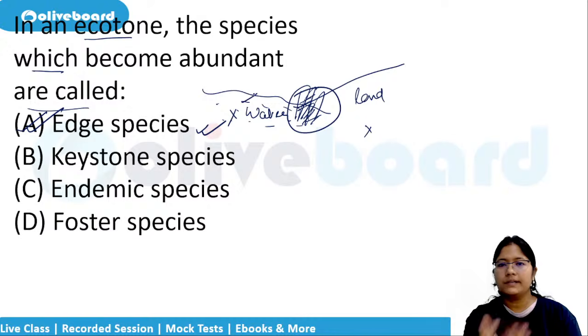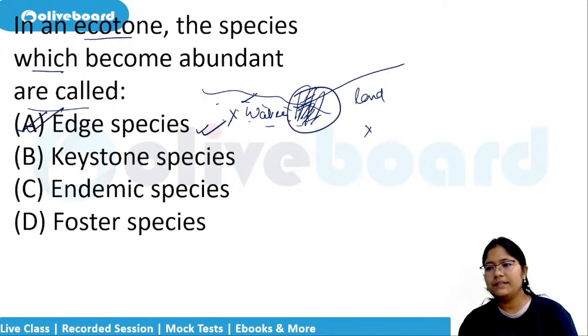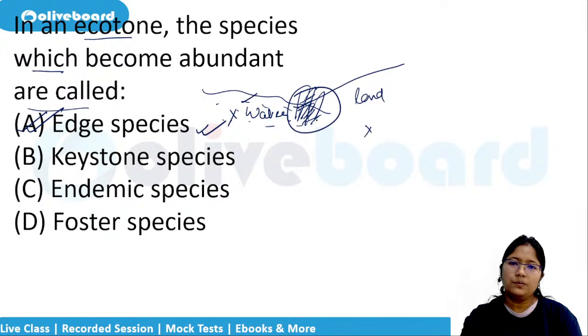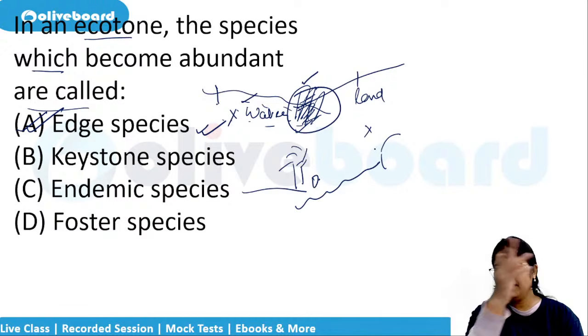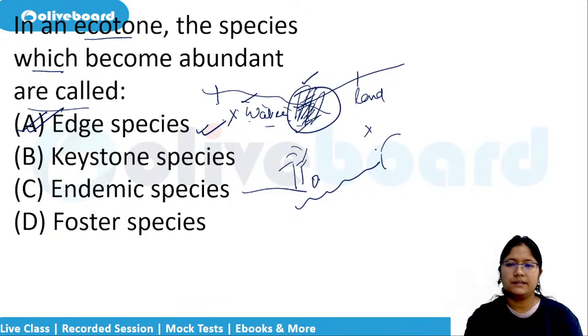Why? Because for water, the water one is there. For land, the land one is there. So like that, in between, who is comfortable with both of these, though not abundant in water as well, not abundant in land as well, but in the ecotone, they are abundant. I told you about this one, no? If there is a land, there is a coconut tree. Once the coconut fell down, the water took it to another shore. So remember, there we have discussed about the species, and then there will be the coconut tree there also.